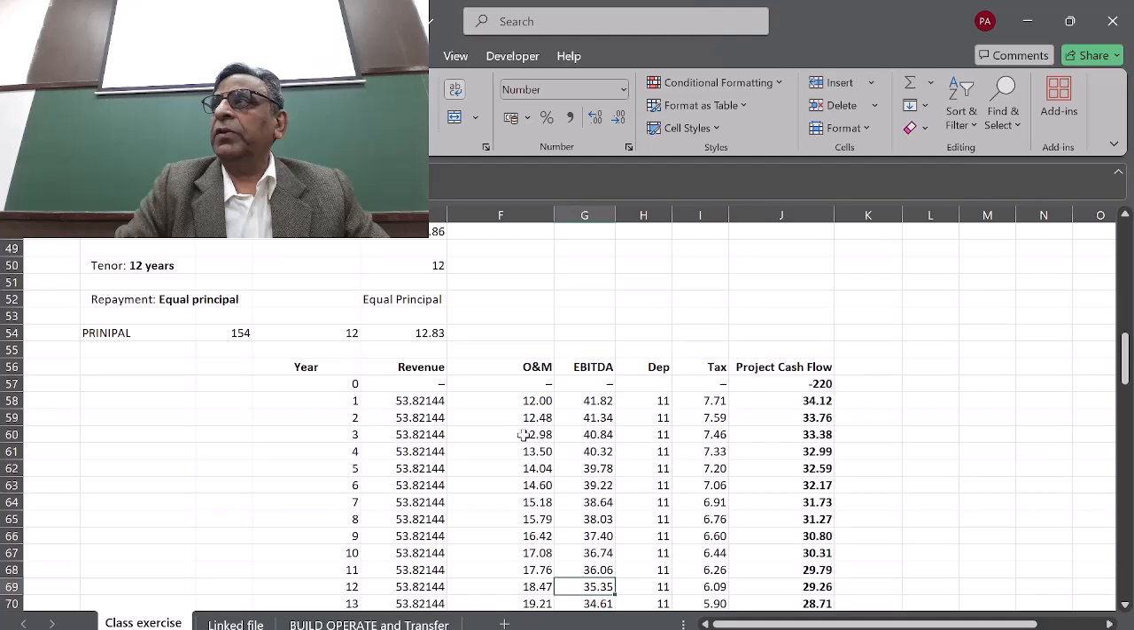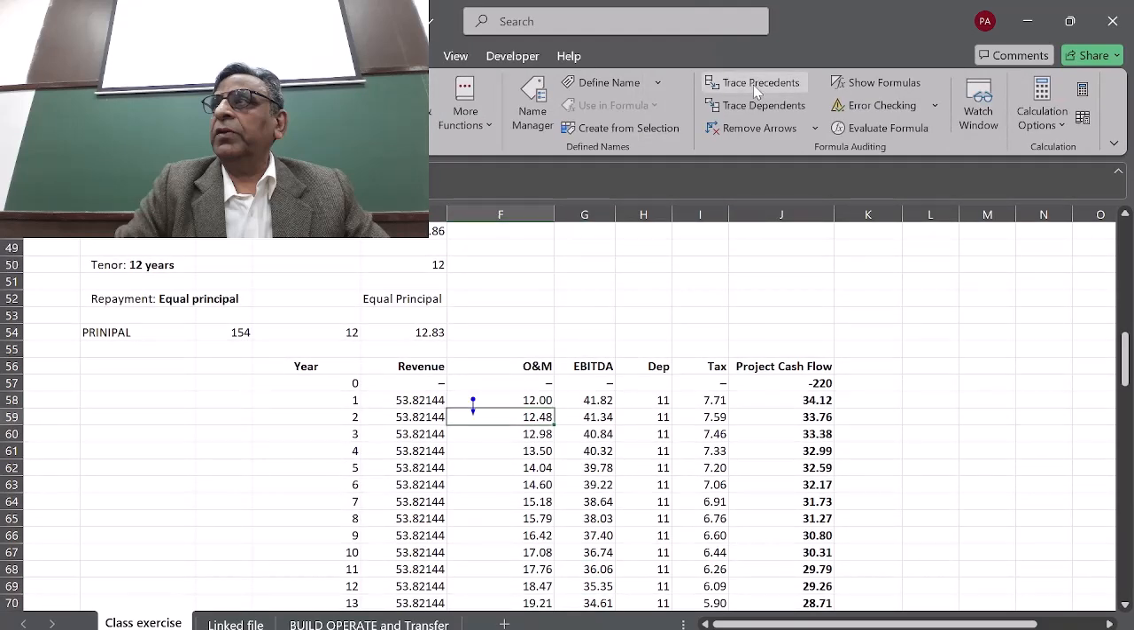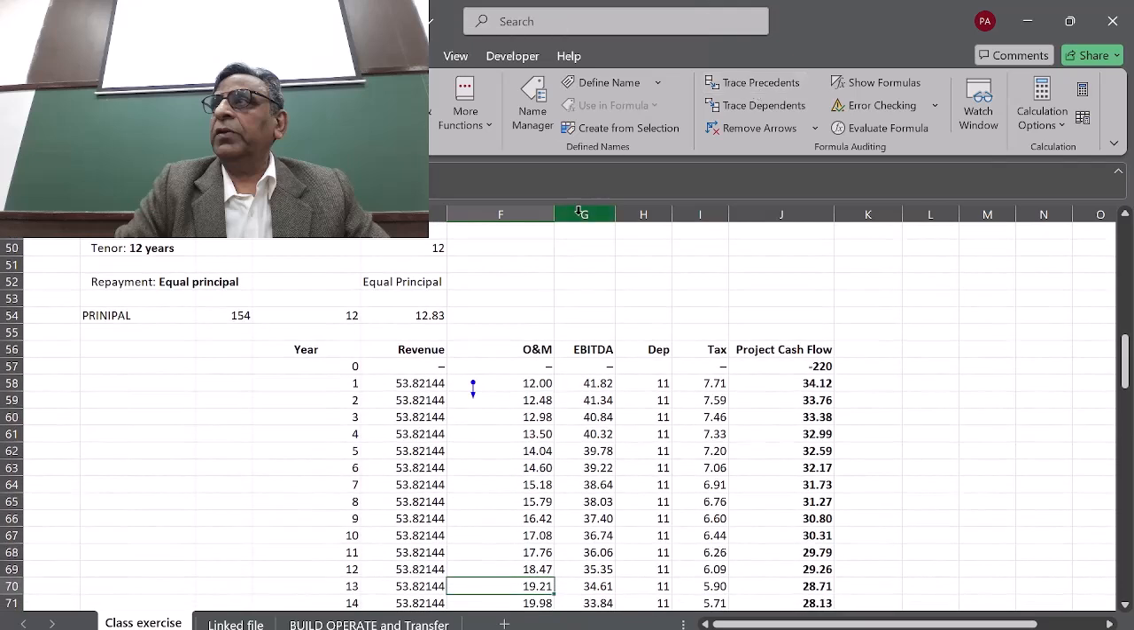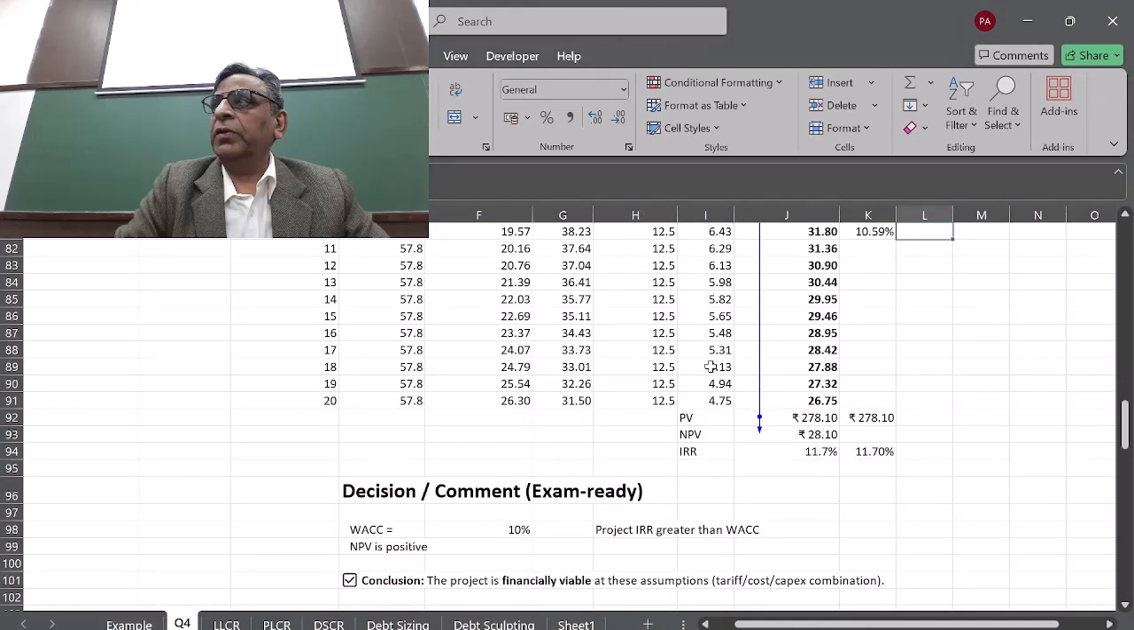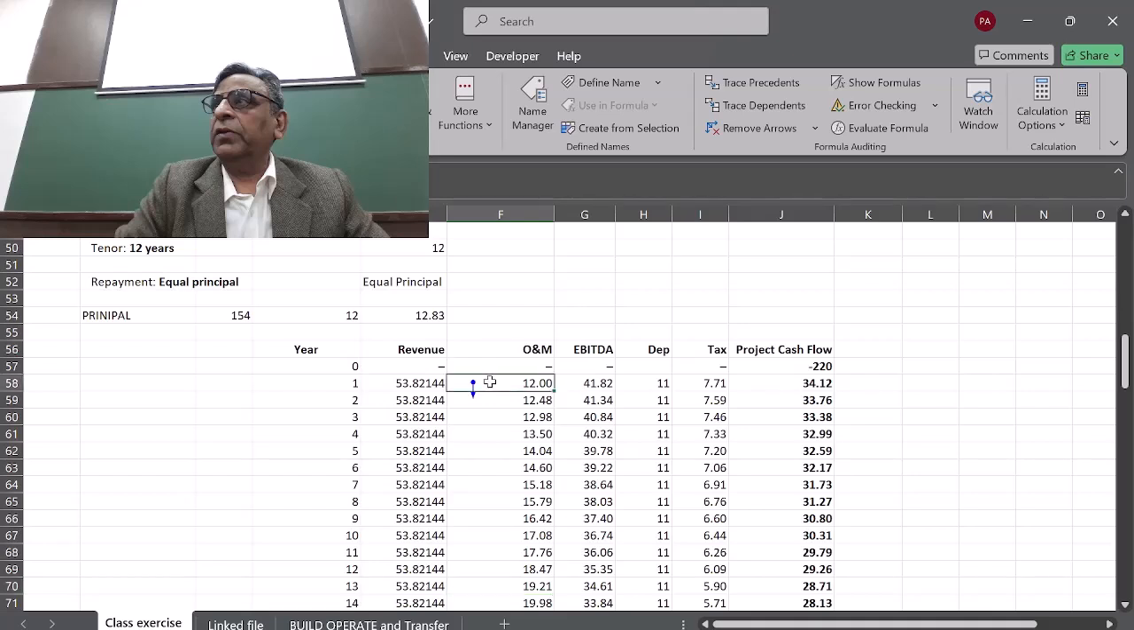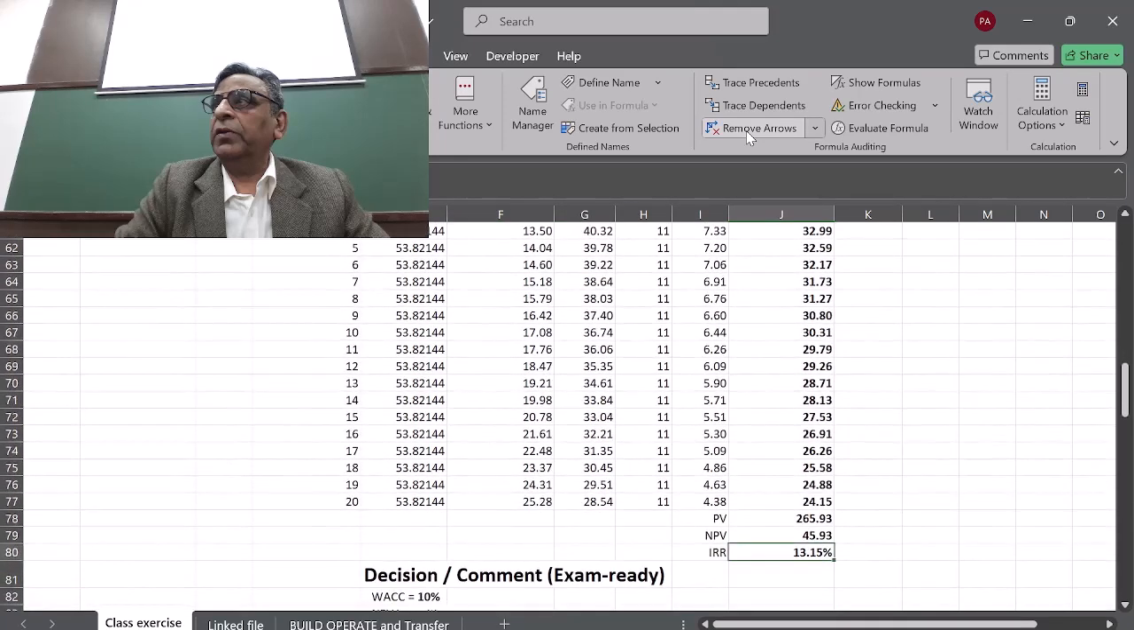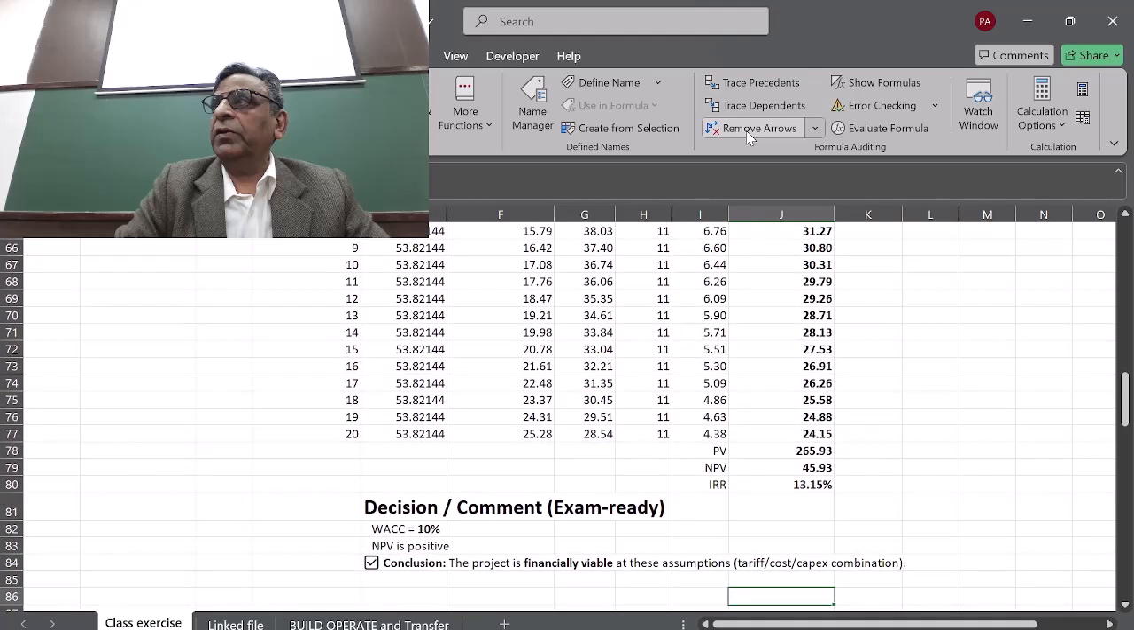I was just wondering where this came from, let me see whether I have linked it to the formula. Okay, so I have multiplied by 1.04 straight away, instead of putting 1.0. So we have the O&M going up by 4%, then EBITDA, then depreciation, tax, and then we calculated the project IRR. For this sample question, the NPV comes to 45.93 and the IRR comes to 13.15. Similar to what I have done earlier. All the questions have been answered.